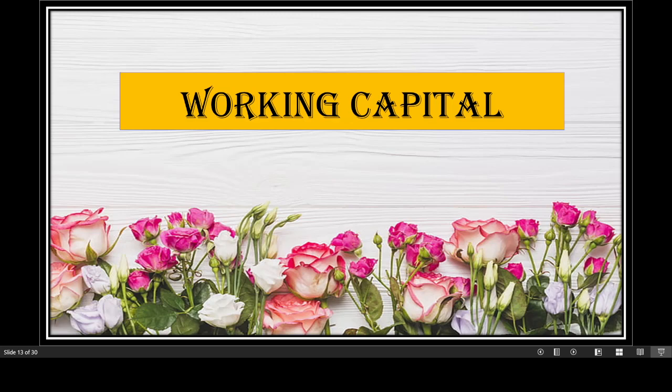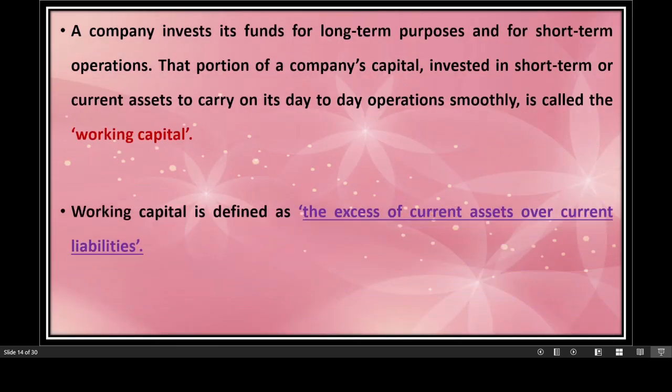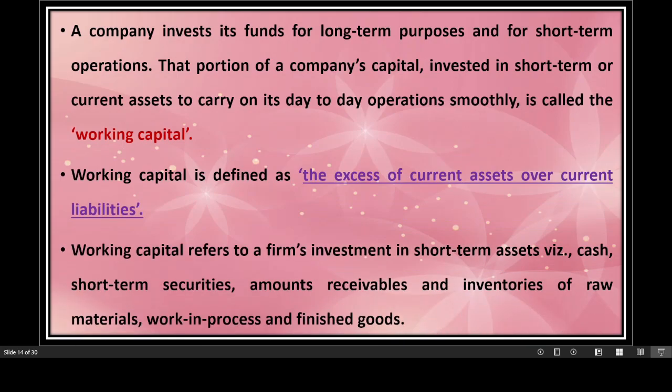Let us continue our discussion that we had on working capital further. But before that, let us recapitulate what we read in the last class. Every company needs funds, and funds for long term purposes as well as for short term operations. That portion of a company's capital which is required for the short term or the current assets to carry on its day to day operations smoothly is called working capital.